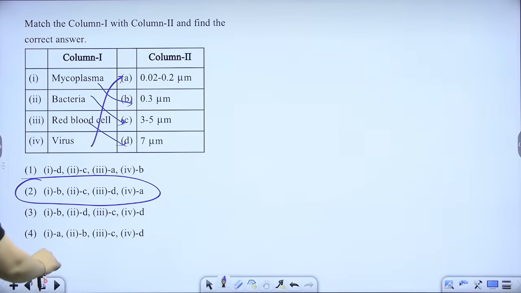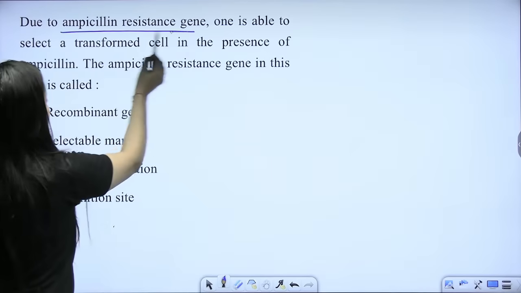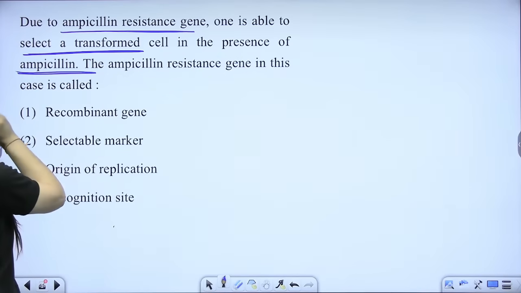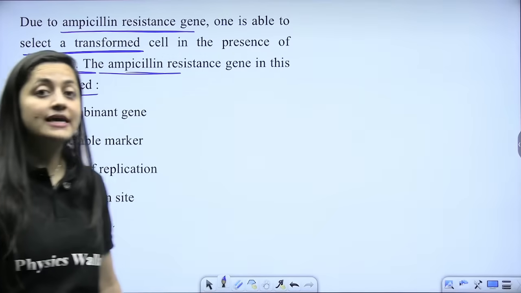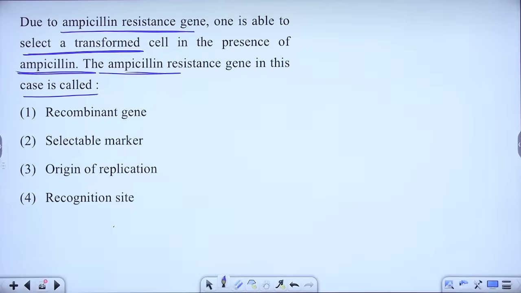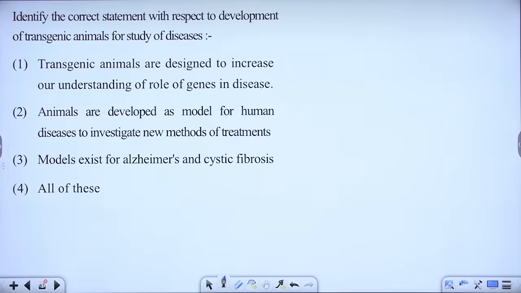Next question. Due to the ampicillin resistance gene, one is able to select transformed cells in the presence of ampicillin. The ampicillin resistance gene in this case is known as, yes, beta, selectable marker. Am I right? It is going to be the selectable marker.